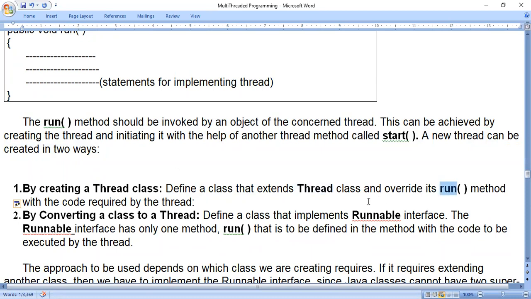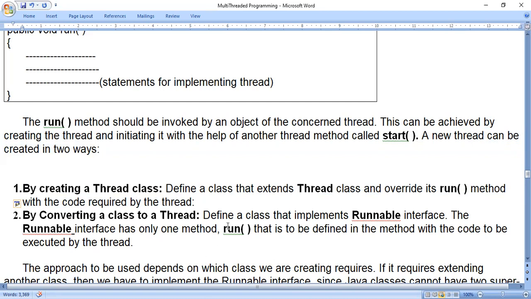And override its run method. The run method is already present in the thread class of the Java class library. Once again we are writing the run method, and whatever code is present in the thread class, we will not use. We will write our own code. So that will override its run method with the code required by the thread. So this is the first method: defining a class that extends the thread class and overrides the run method. We write our own class name, extends thread means thread becomes the superclass, and whatever class we have written becomes the subclass. Inside that I am writing the run method, and in the run method I can write my own code. But the method name we should not change. It should be the same, run.